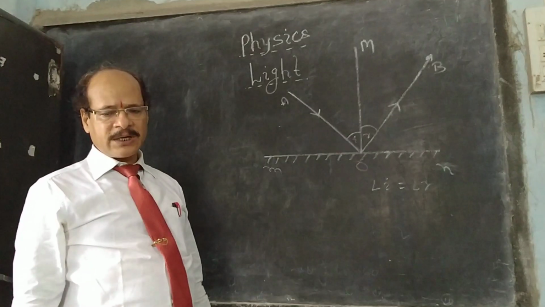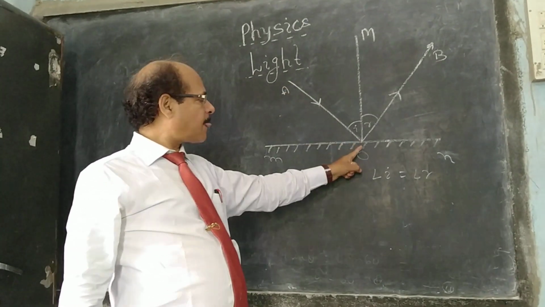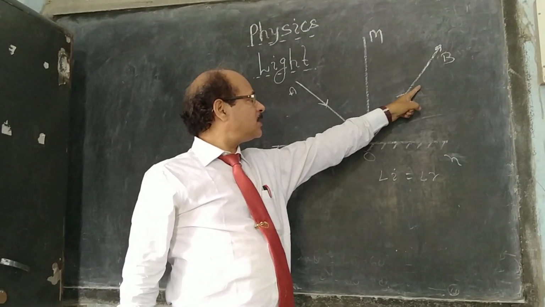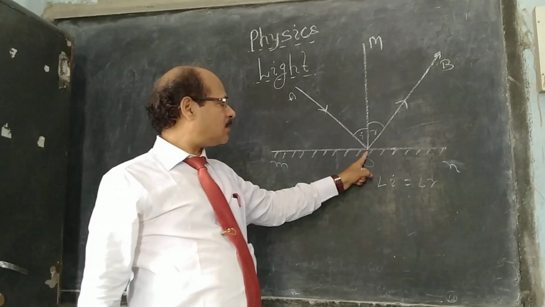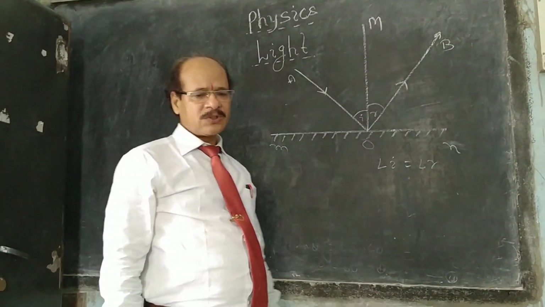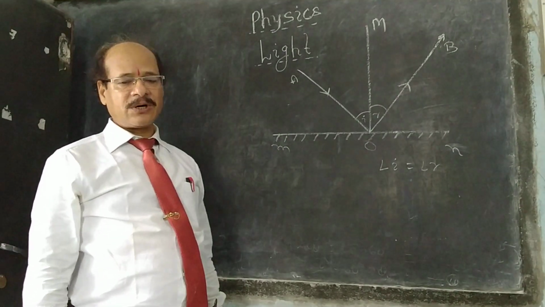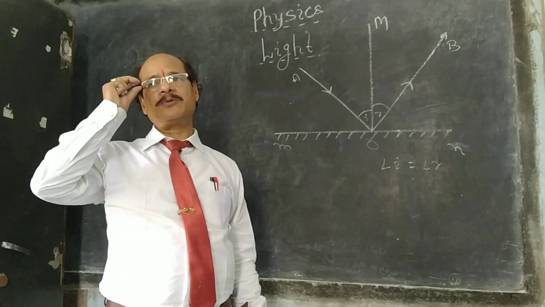This is the first law: angle I is equal to angle R. The second law is that the incident ray, reflected ray, and normal all lie in the same plane.